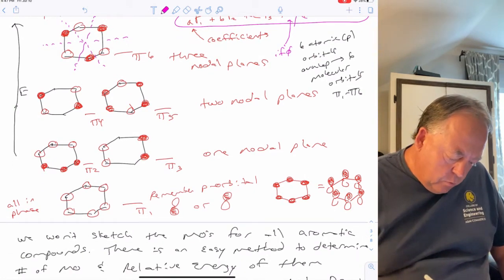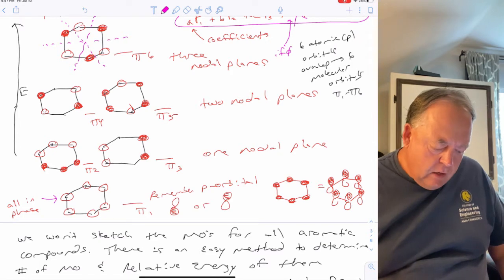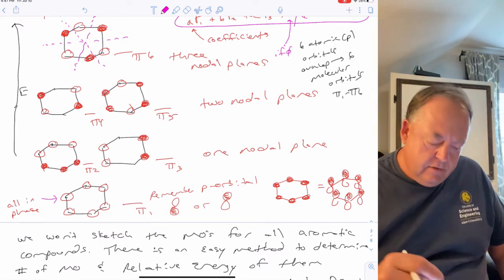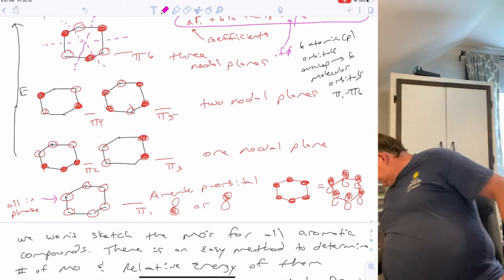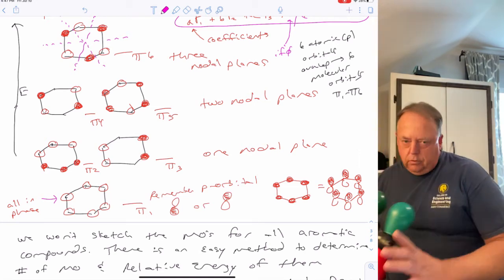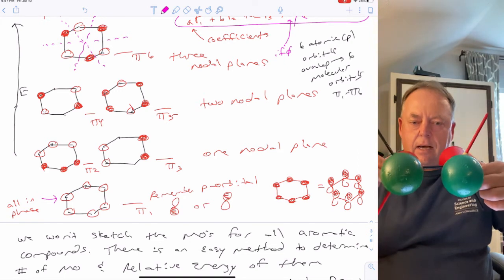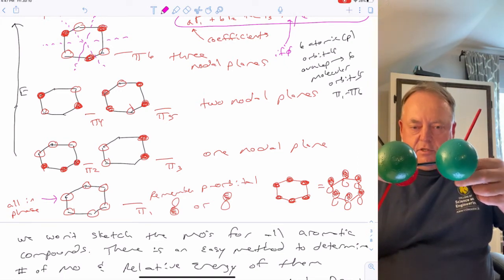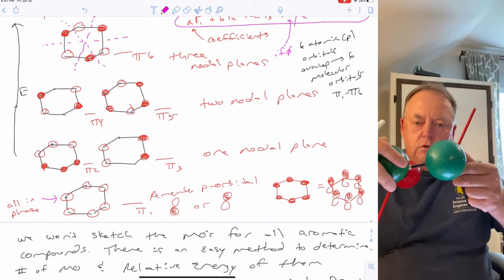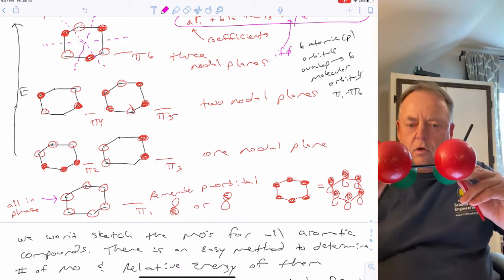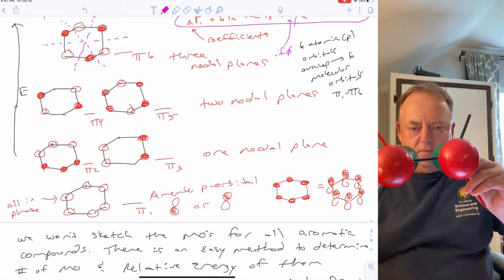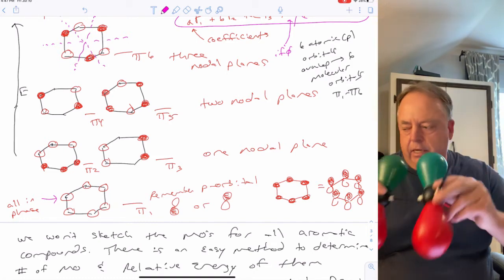So the lowest one would be this one at the very bottom, where all of the p orbitals are in phase. So with 6 p orbitals, rather than looking at them from the side, you're looking at them from the top, right? So they're all in phase. So you either see all open circles, or you would see all closed circles, depending on which end you're viewing from, but that would be equivalent, right?